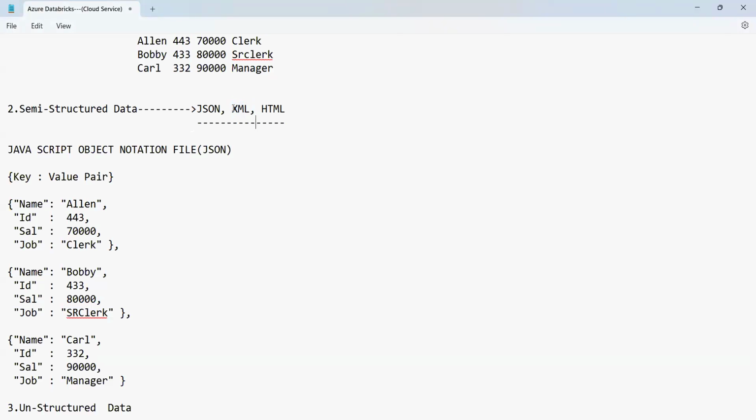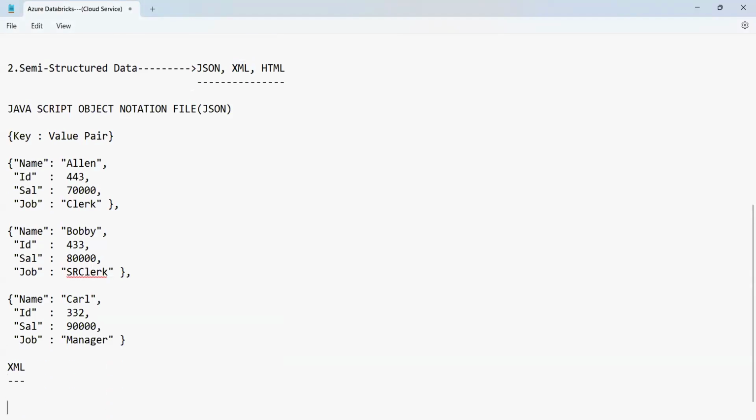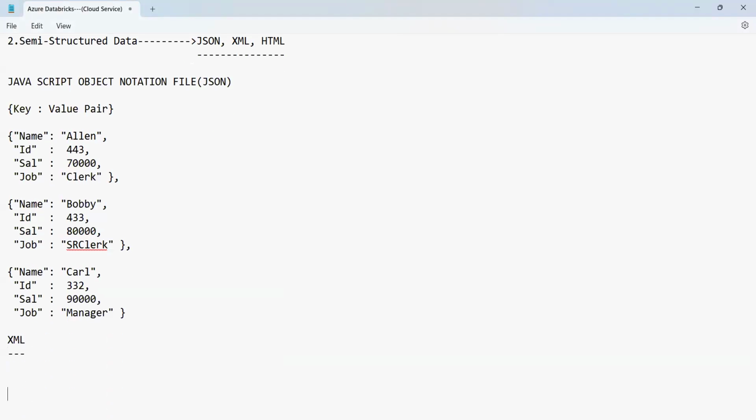So if you write the same data in XML, how does it appear? Let's see this. XML stands for Extensible Markup Language, and the data is recorded in the form of tags. This is called a root tag. And next you have what are called row tags.